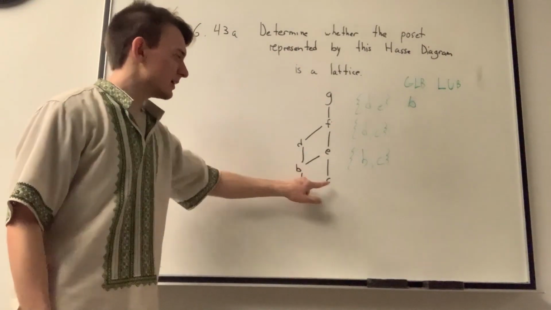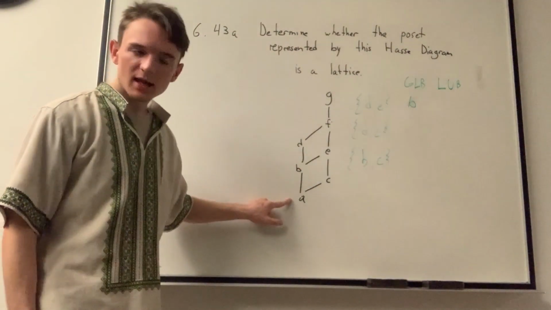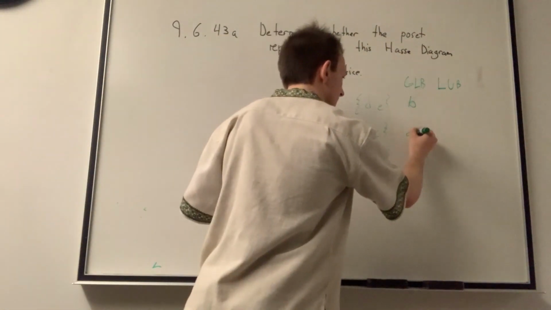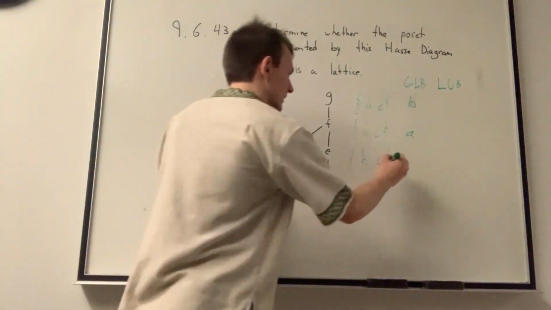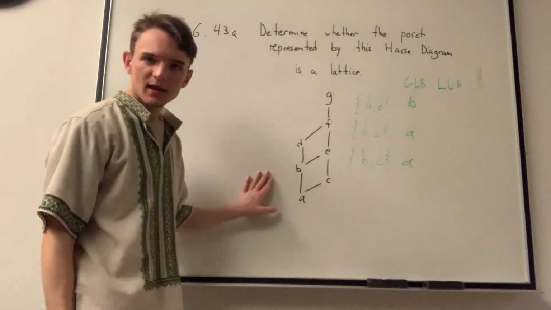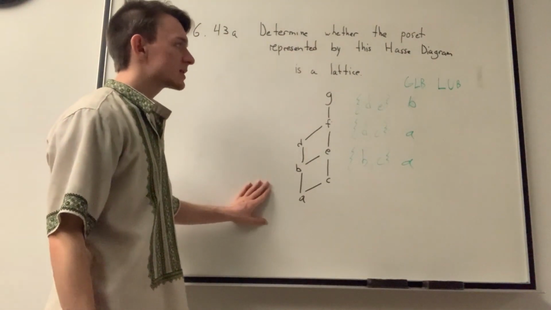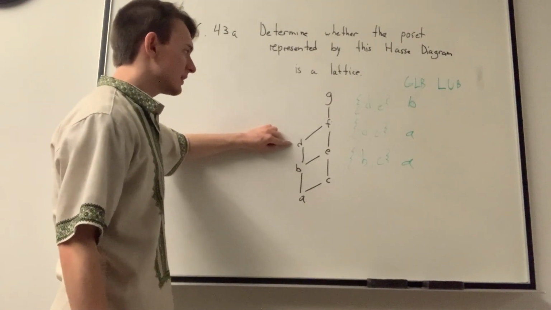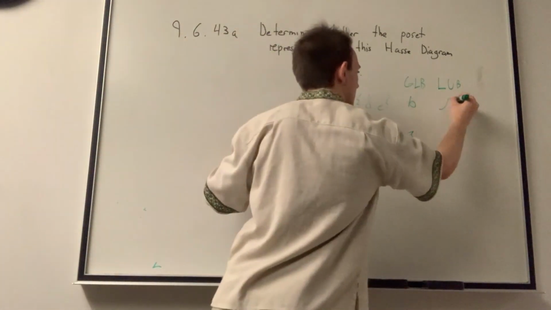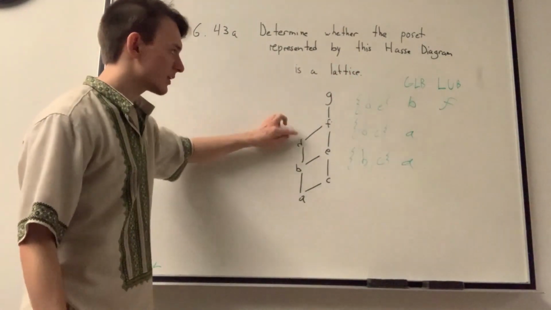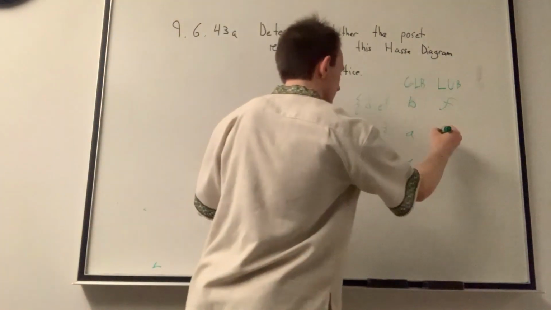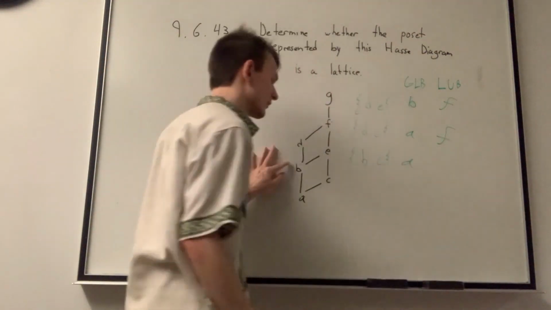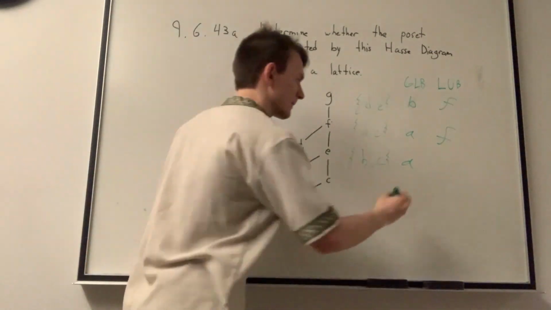For D and C, the greatest lower bound is A, right? That is the first element they meet up with from below. Same with BC. Their greatest lower bound is A. Then we look at the least upper bound. For D and E, this would be F, because they first join with F above. For D and C, this is also F, but for B and C, this is E.